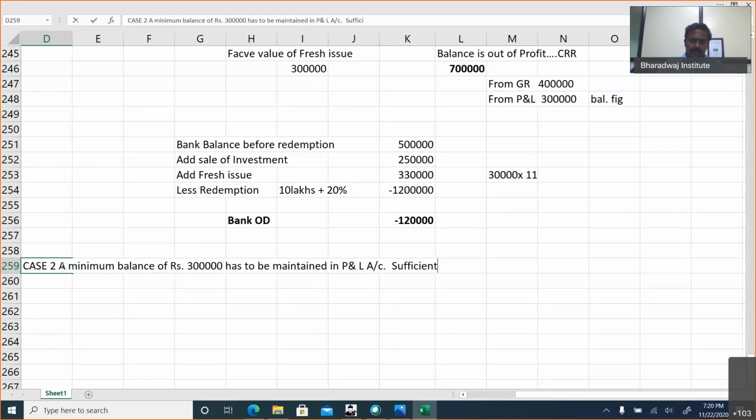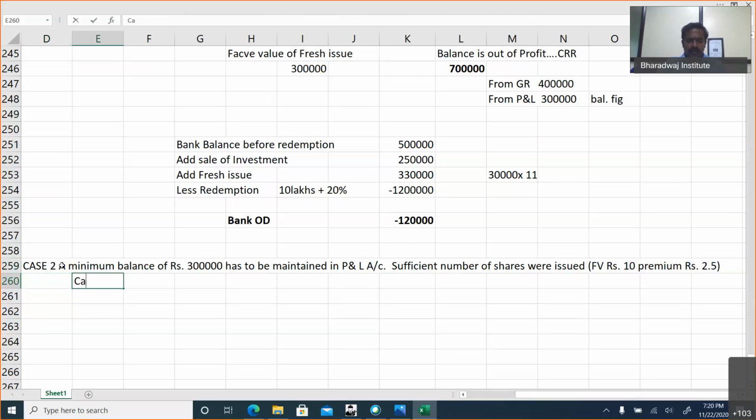Sufficient number of shares were issued, face value rupees 10, premium rupees 2.5. Calculate CRR, number of shares to be issued, bank balance after redemption.